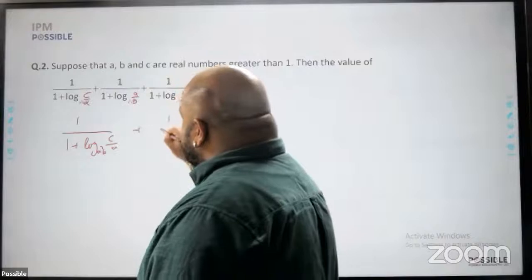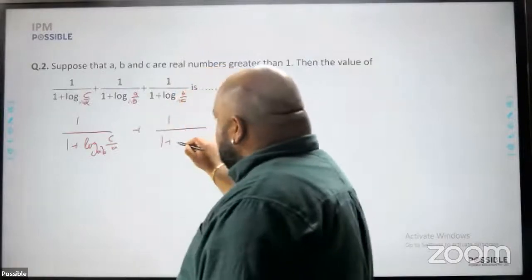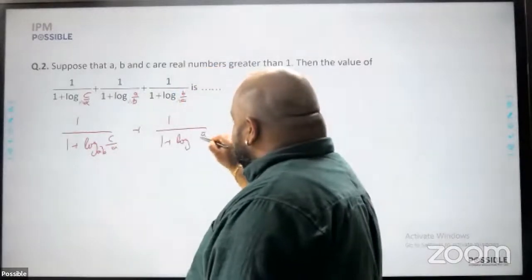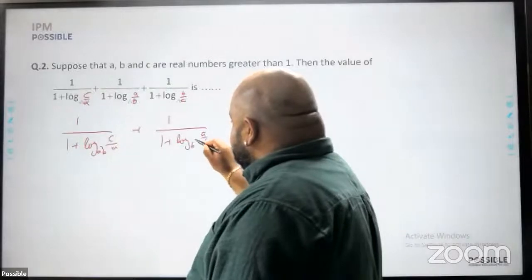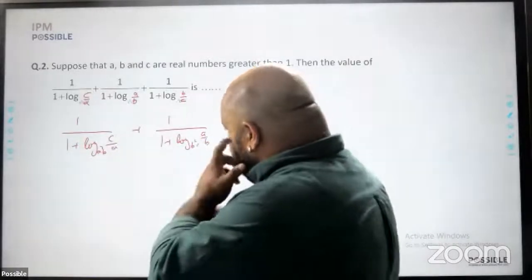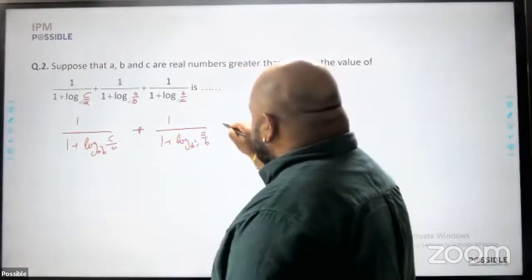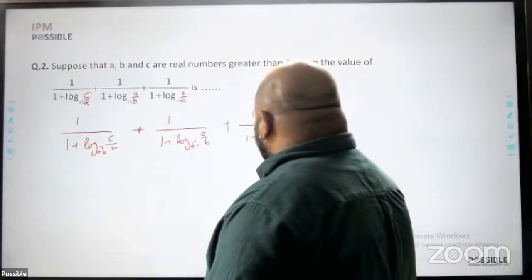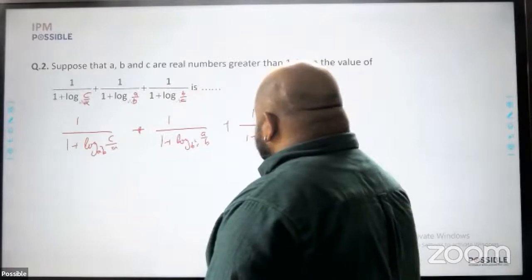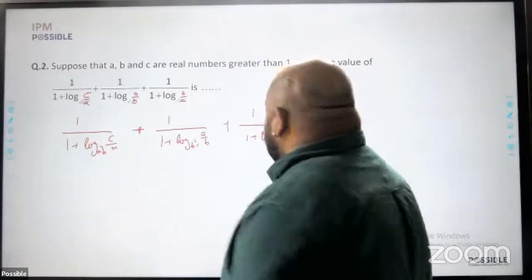The next term is 1 upon 1 plus log of a by b to the base b square c. Lastly, 1 upon 1 plus log of b by c to the base c square a.